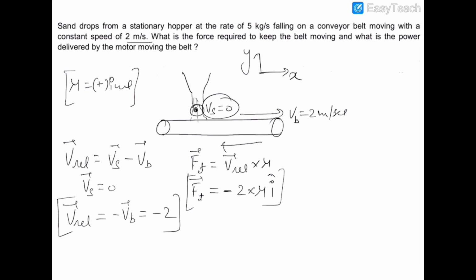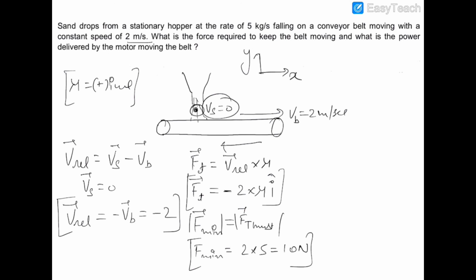Now to keep this conveyor belt moving with a constant velocity, the force required from the motor is at least equal to the thrust force. Therefore, the minimum force required from this motor should be equal to the thrust force, which is 2 into mu, where mu is 5, and this is equal to 10 newtons. Okay, this was the first part.